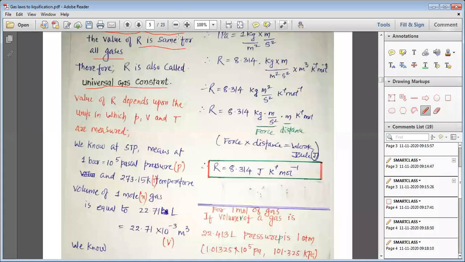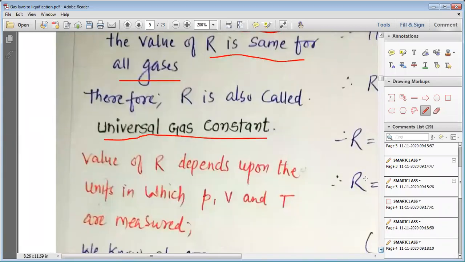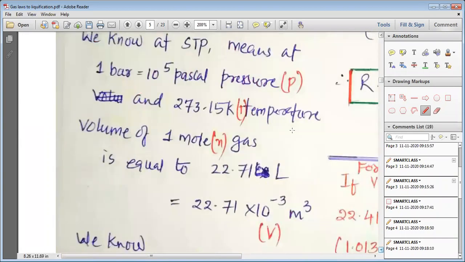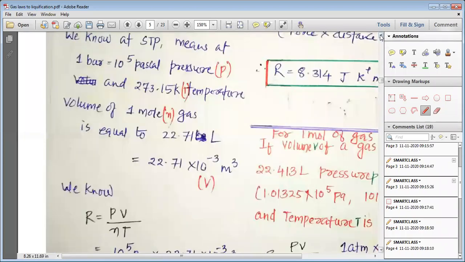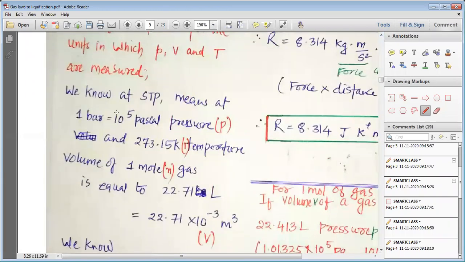We know at standard temperature and pressure, my dear students, that means at 1 bar, that is 10 to the power 5 Pascal pressure, and 273.15 Kelvin temperature, the volume of 1 mole of gas is 22.71 liter.